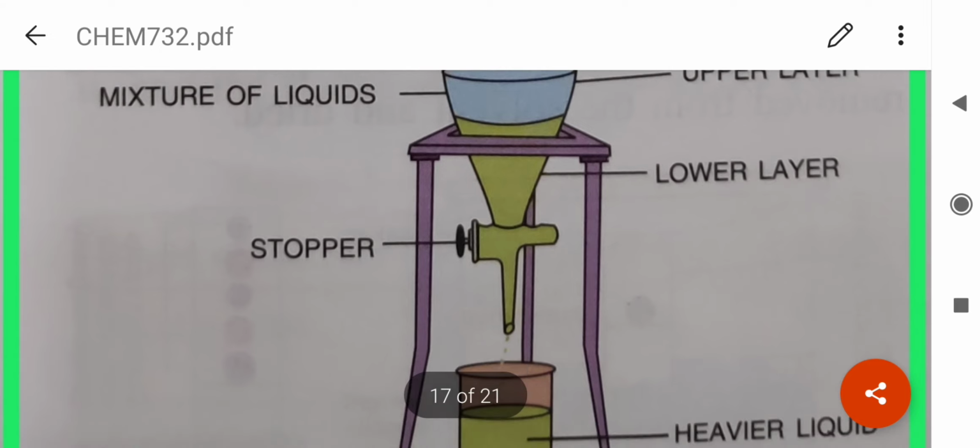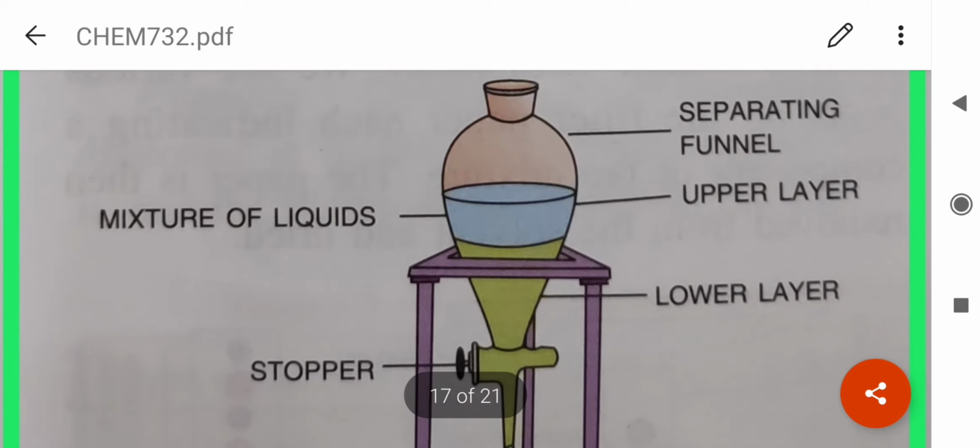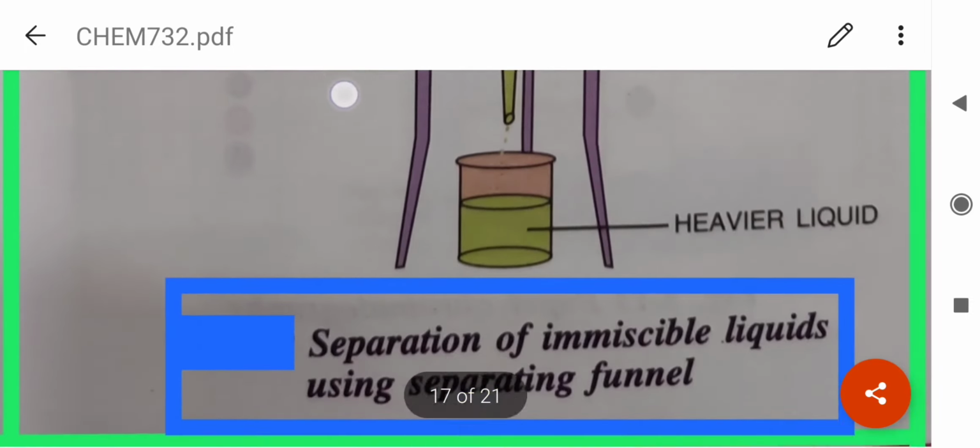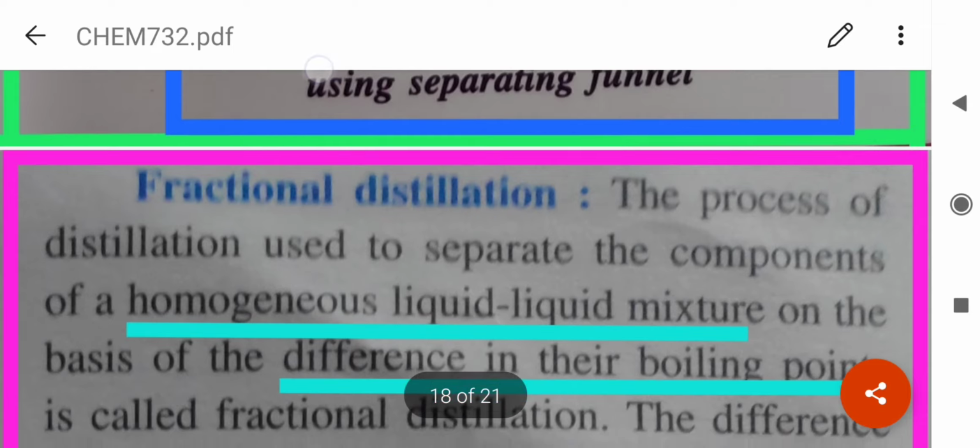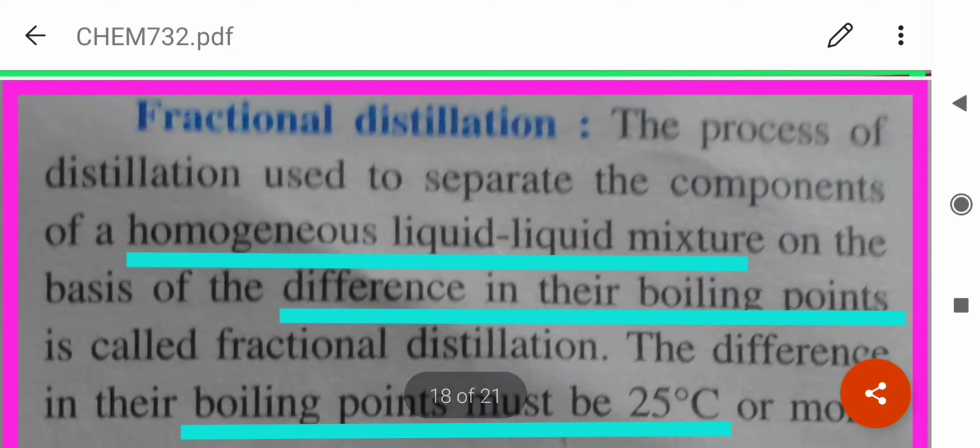When the two layers are distinct, we open the stopper and the water can be collected in a beaker, and what will be left behind in the separating funnel? Kerosene oil.